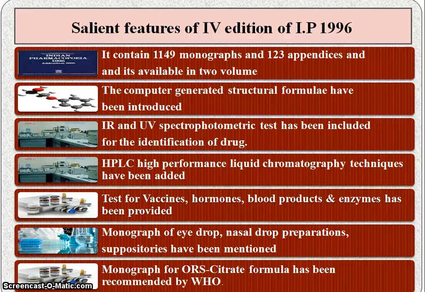The next is salient features of 4th edition of Indian Pharmacopoeia 1996. The 4th edition of IP contains 1149 monographs and 123 appendices and it is available in 2 volumes. Second, computer generated structural formulae have been introduced in this edition. The IR and UV spectrophotometric tests have been included for identification of drugs.